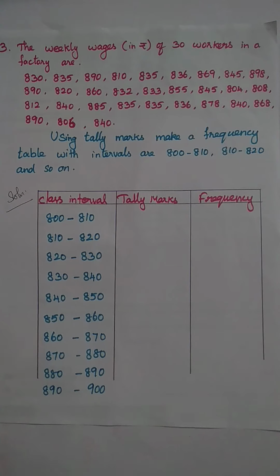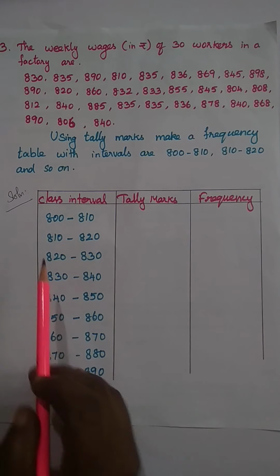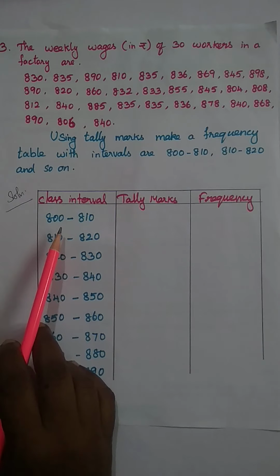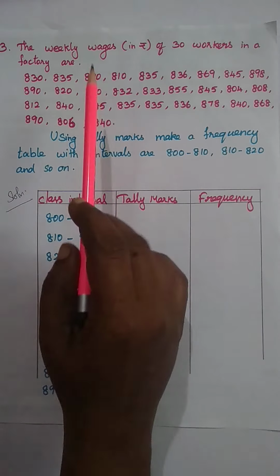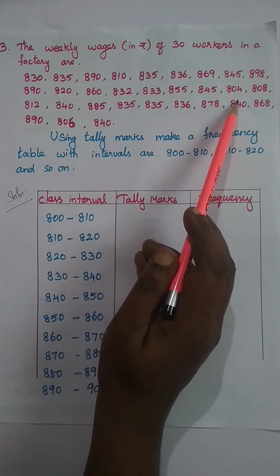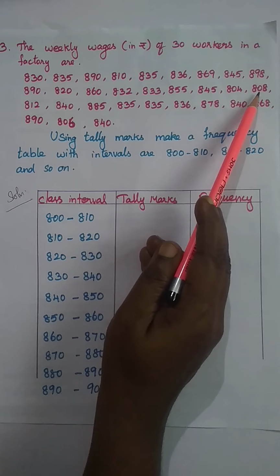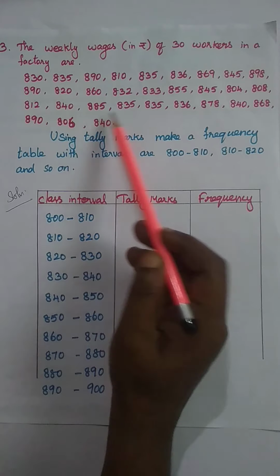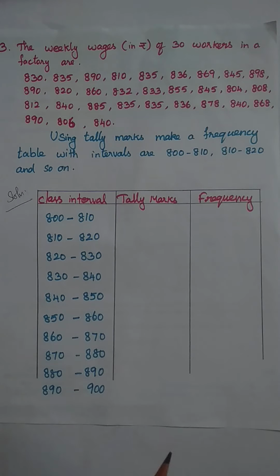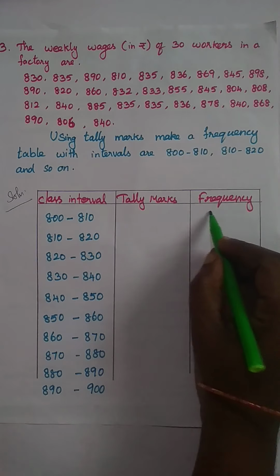Now we are going to find the tally marks. First we check the interval 800 to 809. See, 804, 1, 2, 3, 806. So the frequency value is 3.